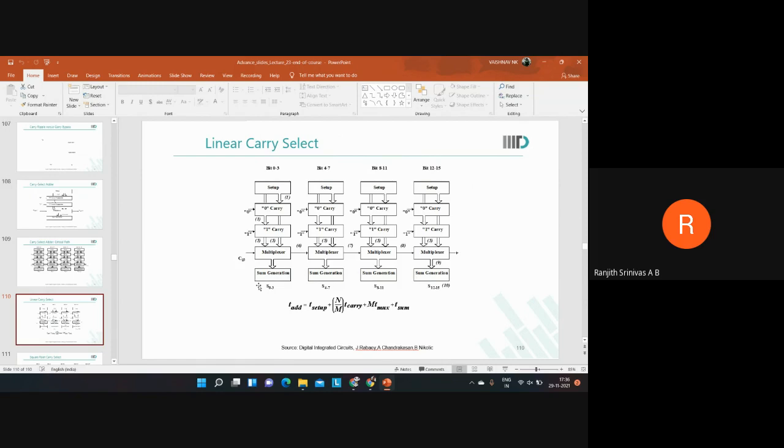And when we consider the tmux, once the carry is generated from stage 1, we'll have to propagate it to stage 2, stage 3, stage 4. So that is why we say that if n is the total number of bits and m is the number of bits in a single stage, we'll have n by m as the total number of stages, and the carry has to be propagated through all the multiplexers. So it will have a delay of tmux times the number of stages, which is n by m. So you'll have T setup plus n by m times tmux plus m times T carry, and at the last stage, it will come T sum.